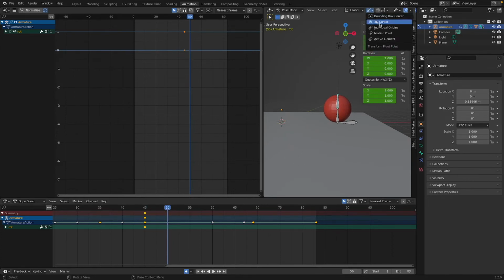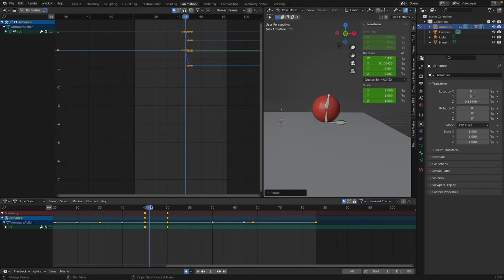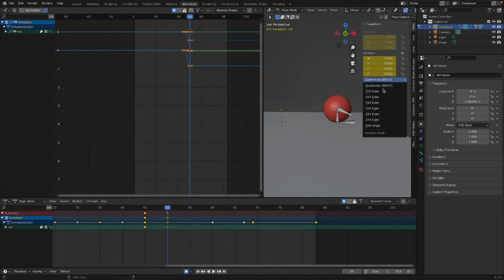I want individual origins to rotate. Let's do R now. Okay. That looks pretty good. Rotation, let's do the XYZ ruler.